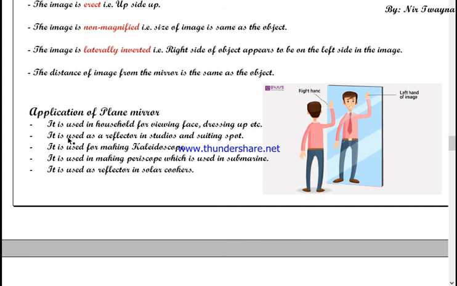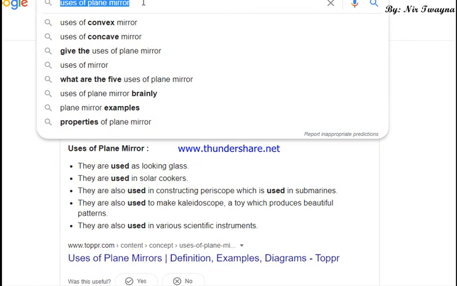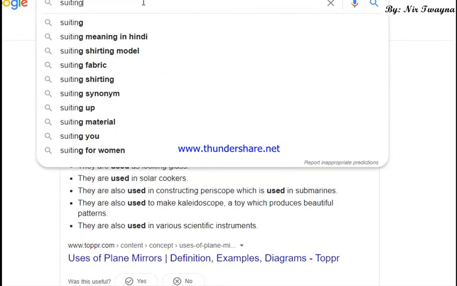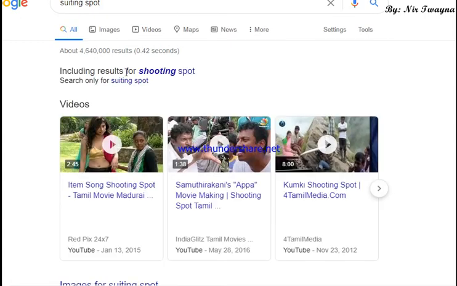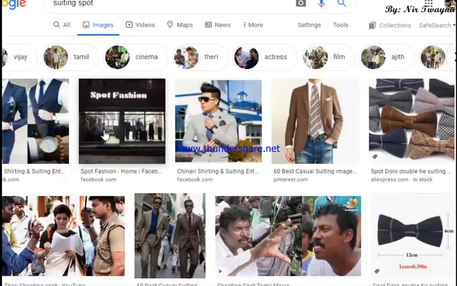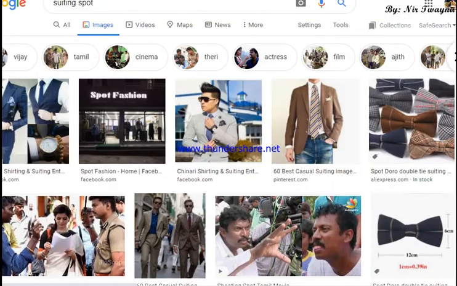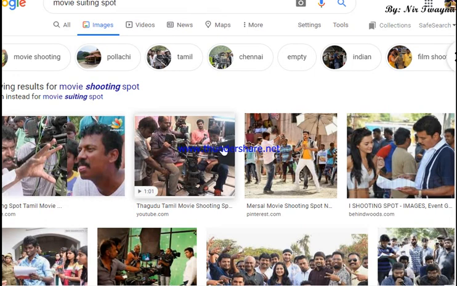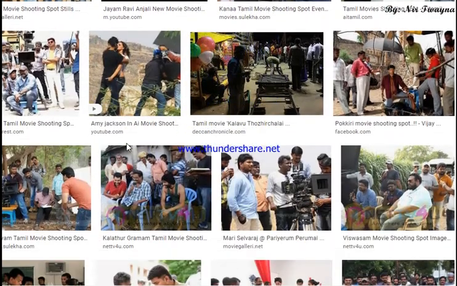The second one, see, it is used as a reflector in studios and shooting spots. You might have seen shooting spots, like the shooting of films and videos, movie shooting spots. Let's see. Does any of these show a reflector?